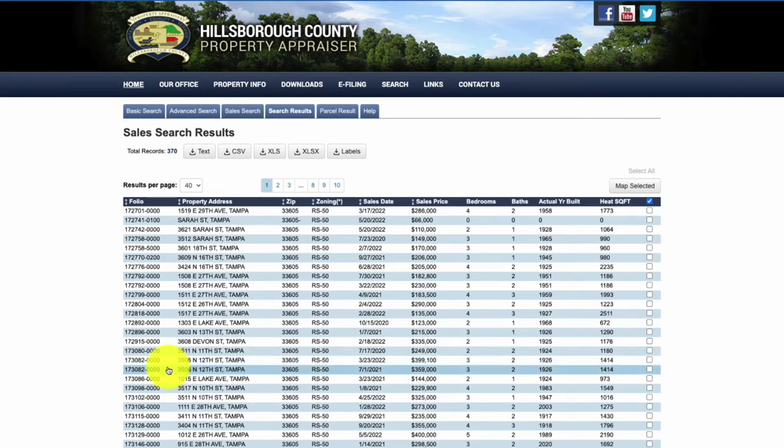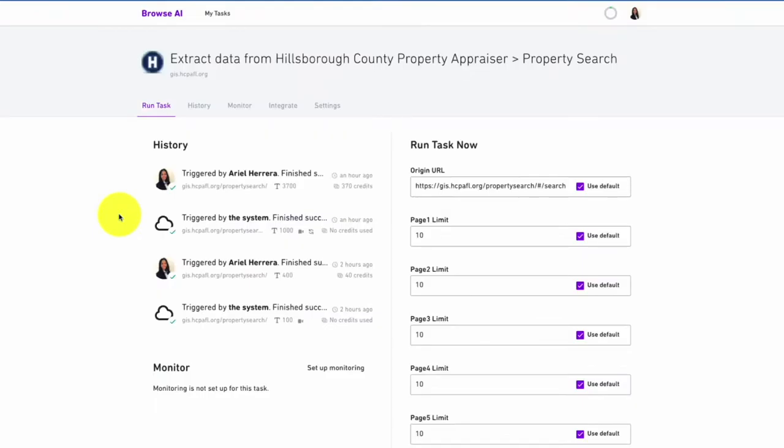Now, the issue that I had was that when I downloaded this data, I didn't get 370 records back. I actually got 340. And I realized that when the data is downloaded, they remove when it's multiple properties, I guess to save space. But this is not the approach that I want. I actually want to see the same property listed several times, just each time that it was sold, just like it is over here. So I used Browse AI in order to web scrape this data.